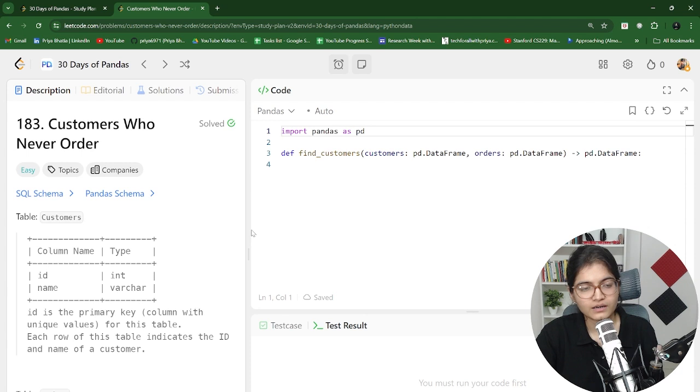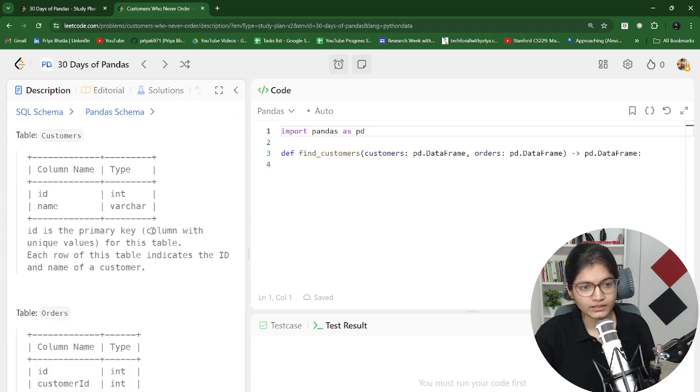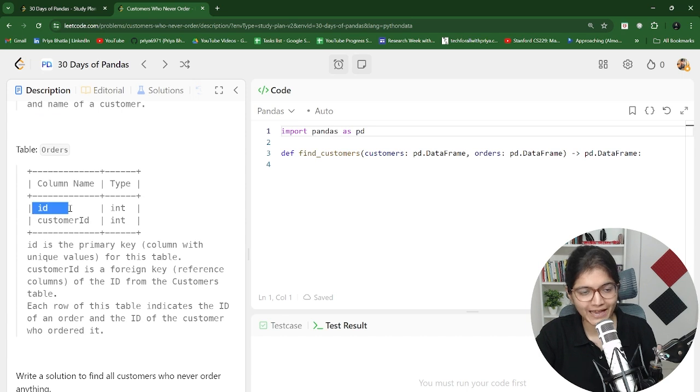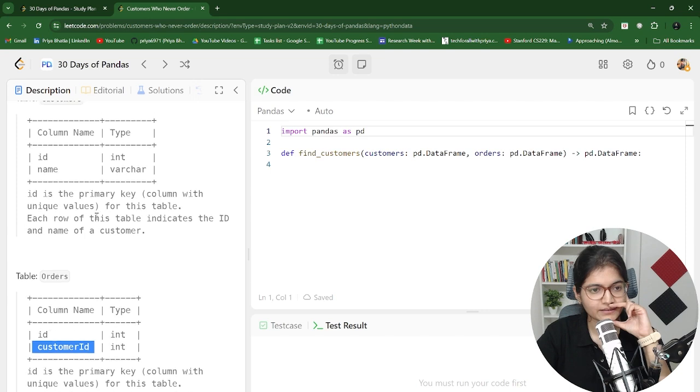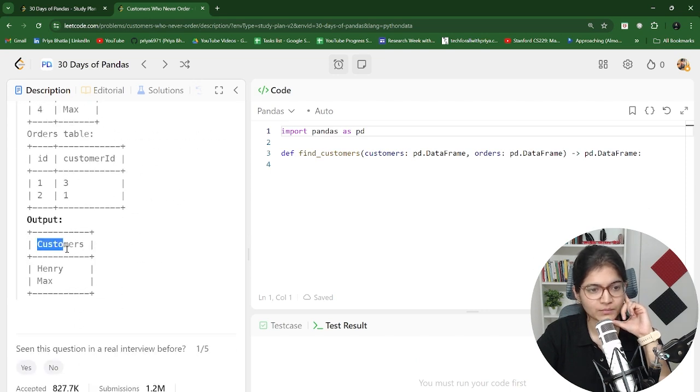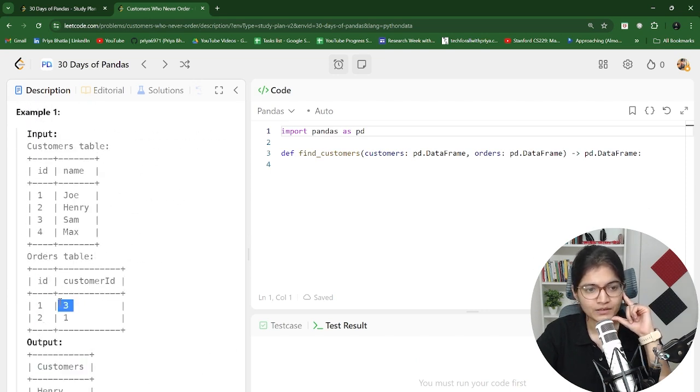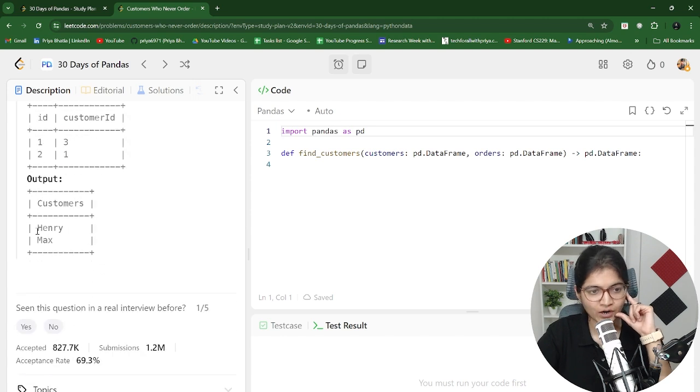It's an interesting one. Customers who never order. So here we have been given 2 tables, customers and orders, okay? And what they're saying is that we have an ID and a name in the customers table, and in the orders table, we have an ID and the customer ID available. Makes sense? So what they're expecting is that give us the names of those customers who have never ordered. For example, you can see third customer has ordered and Joe has also ordered. So there are 2 customers, which is Henry and Max. They have never ordered, and that is why you can see as an output, we're getting the answer as Henry and Max. Makes sense? Makes sense.